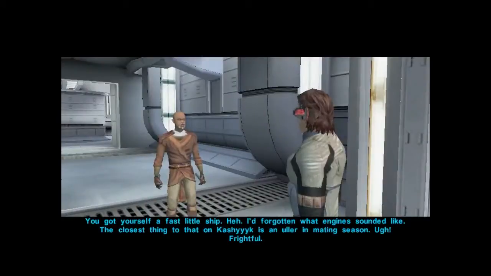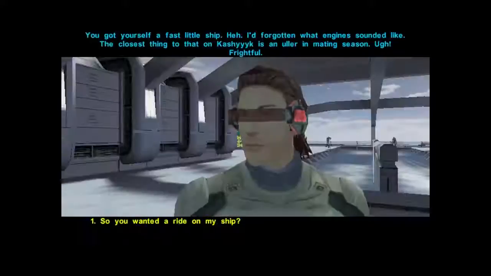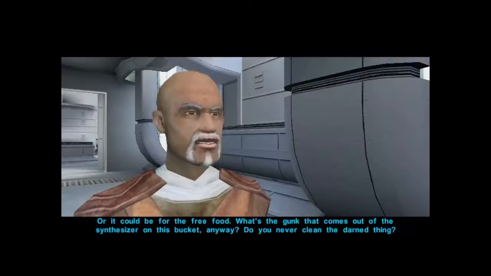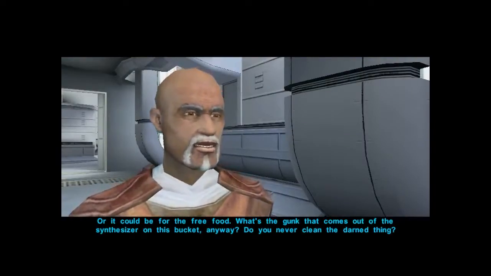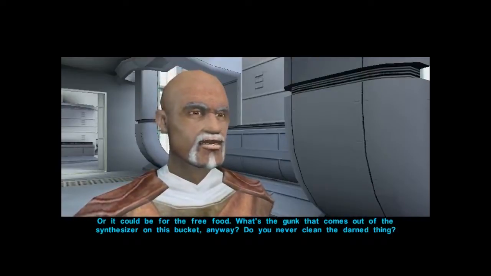Got yourself a fast little ship. I forgot what engine sounded like. Closest thing to that on Kashyyyk is an uller at mating season. Ugh, frightful. Or it could be for the free food. What's the gunk that comes out of the synthesizer on this bucket anyway? Do you never clean the darn thing?